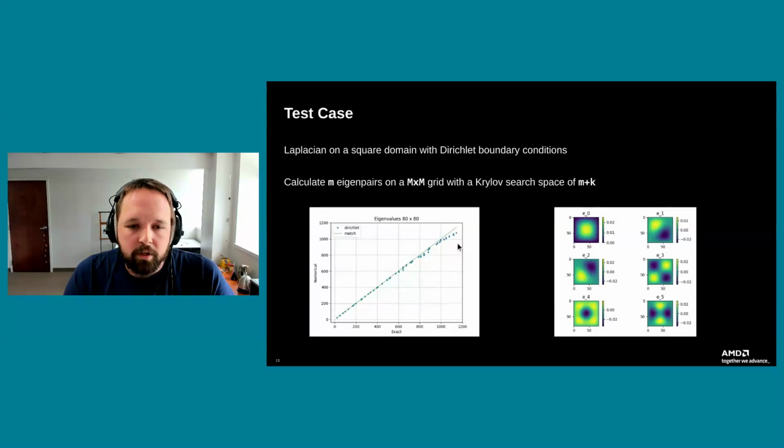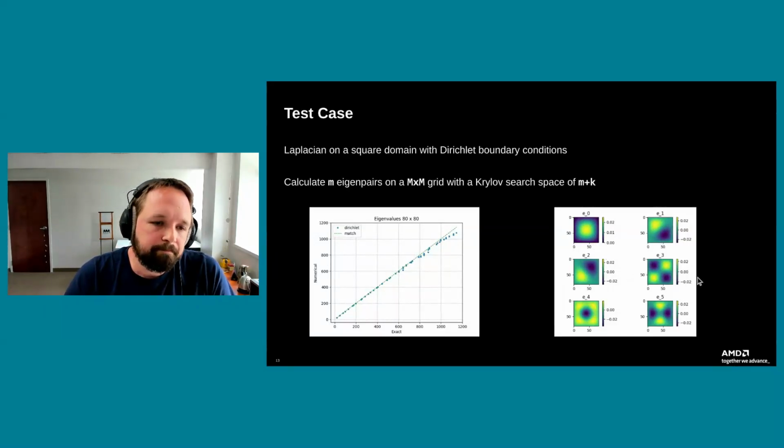And on the right side, I'm just showing a few of those eigenfunctions that come out of this process. So here's just the first 6, which are corresponding to the largest length scales for a square domain. Surprise, surprise, they're just sine modes, so nothing crazy going on here.